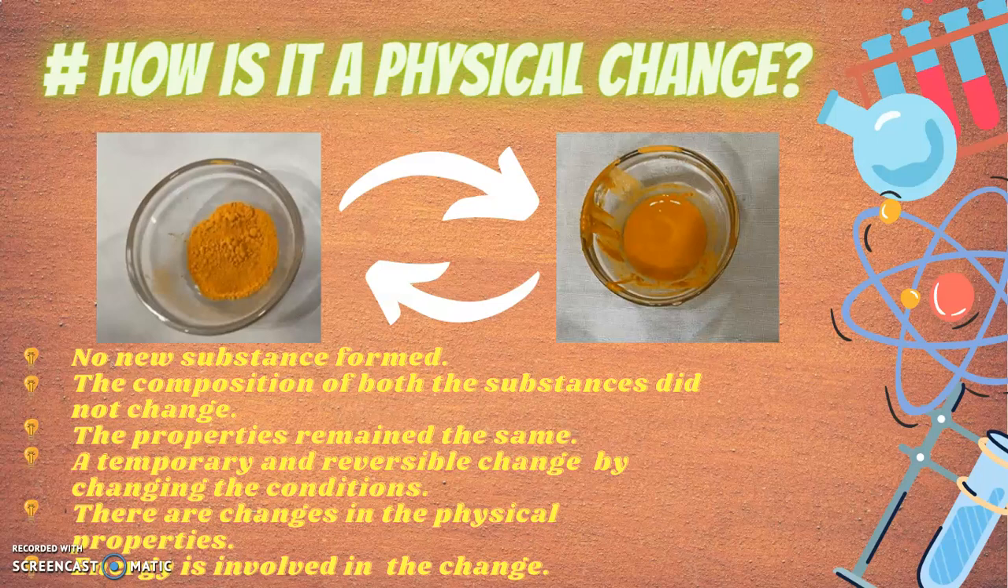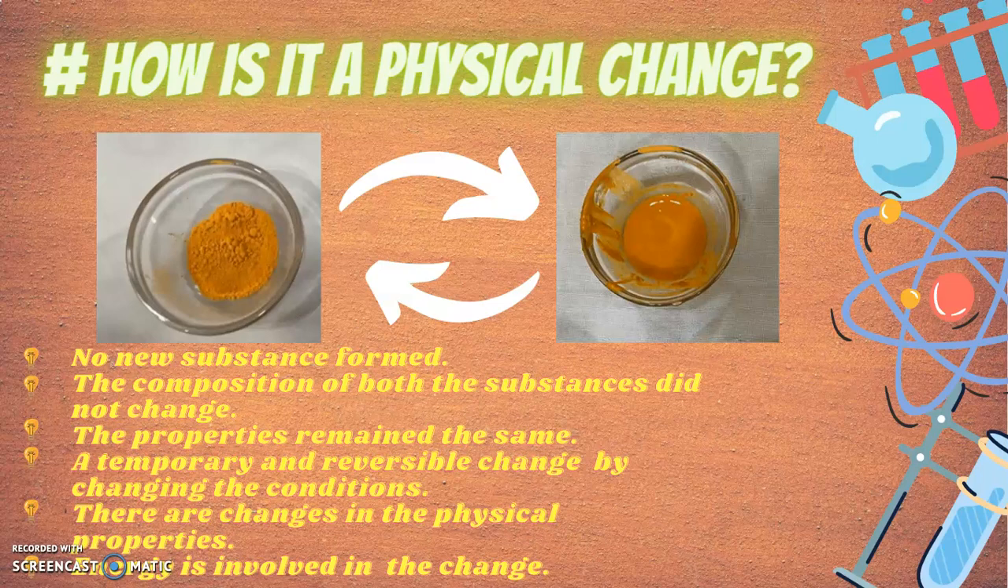Now let's know why we call this activity a physical change. When both the components, sandalwood powder and water, were mixed, a change occurred which did not lead to the formation of a new substance. Instead, we received the liquid form of sandalwood by mixing water with it. So we can say that no new substance was formed. The composition of the sandalwood powder before getting mixed with water is the same as the sandalwood powder paste.